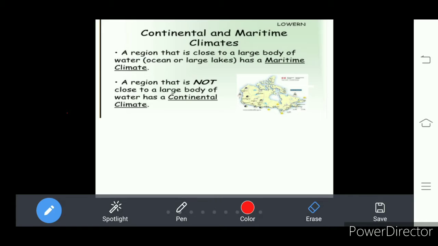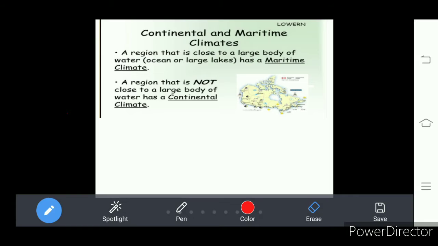We have discussed the land-water relationship in influencing the temperature of a place. Land absorbs very fast and releases very fast, whereas water bodies absorb very slowly and release very slowly.